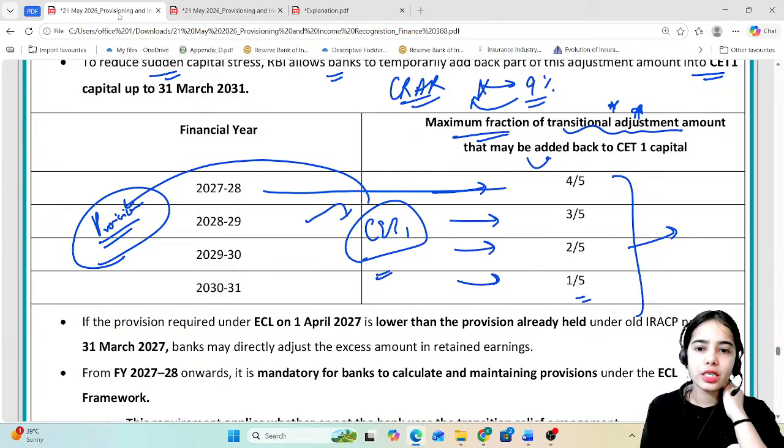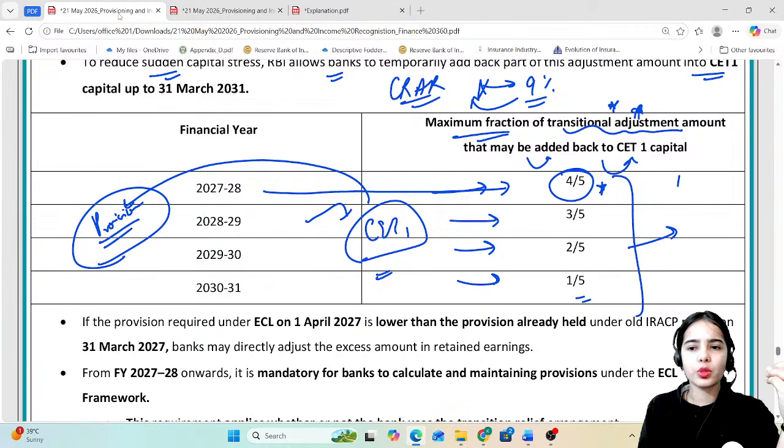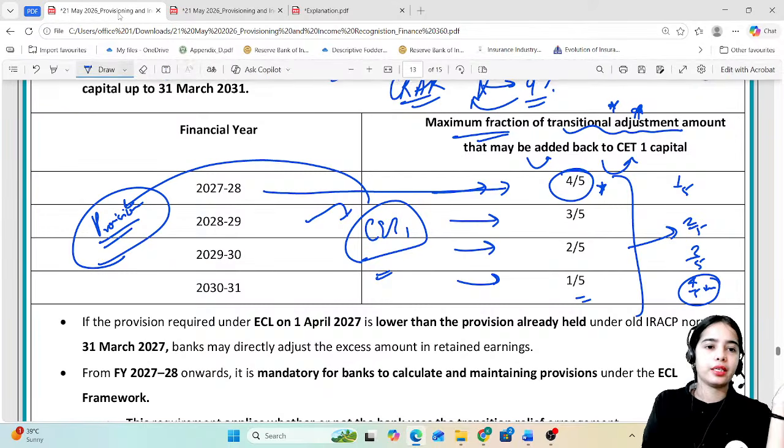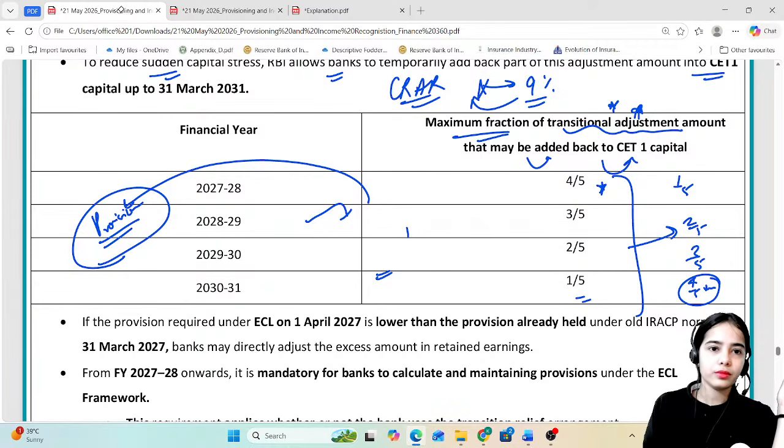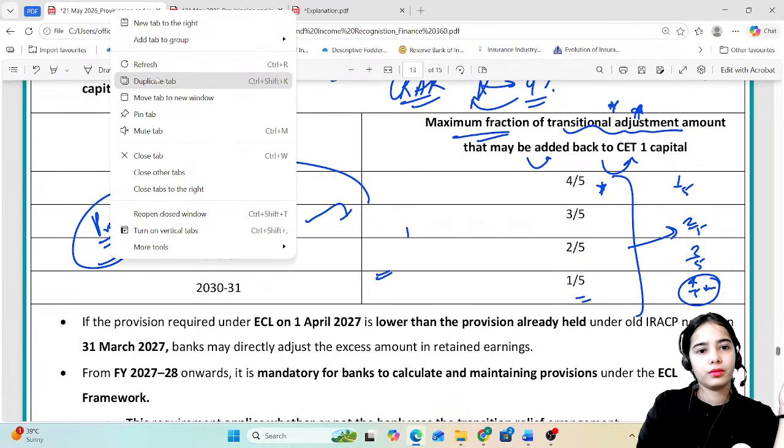So in the first year, 4/5 will be added back to the CET1. That means only 1/5 will be deducted. In the next year, 2/5 will be deducted. In the third year, 3/5 will be deducted. And in the fourth year, the rest of the amount, 4/5, will be deducted. Okay. So this is the idea. Any confusion here, anyone?